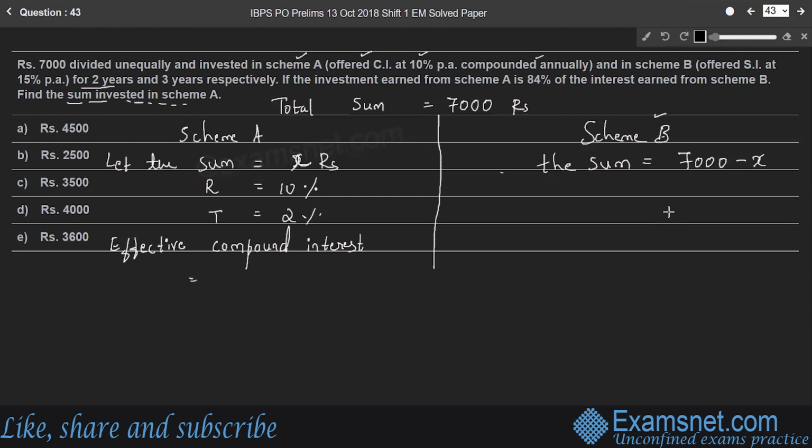So from the formula, how do we find the effective compound interest? Compound interest is equal to principal, or the sum, into 1 plus rate, whole to the power of time period, minus principal, right? So principal or the sum.